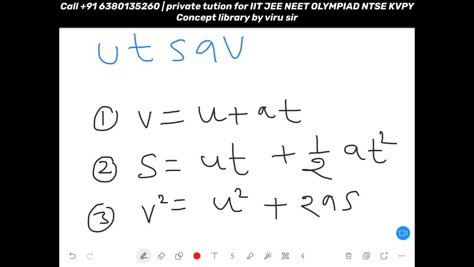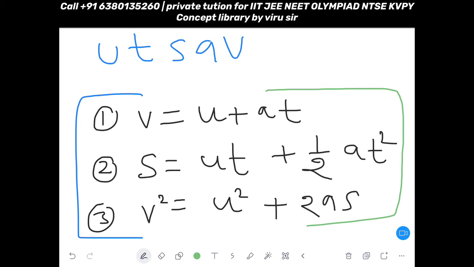Okay, we will solve so many questions and so many numericals so that you will understand clearly what kind of questions we are going to face. It is a very easy chapter, but if you do not understand properly, then it will be a difficult chapter. So concept is very important. I will take one small example. Mostly students are able to understand what is A, what is T, what is S, but students get confused while judging the initial velocity and final velocity.